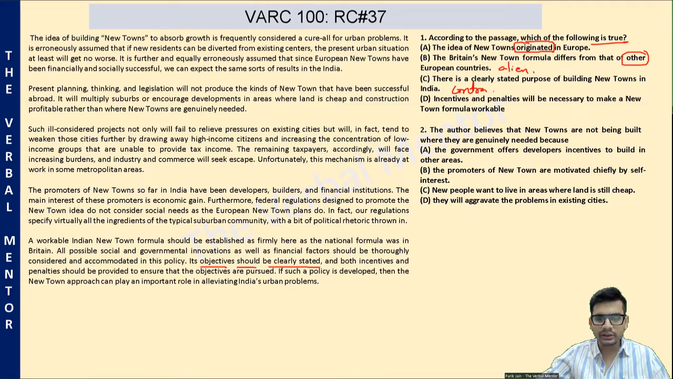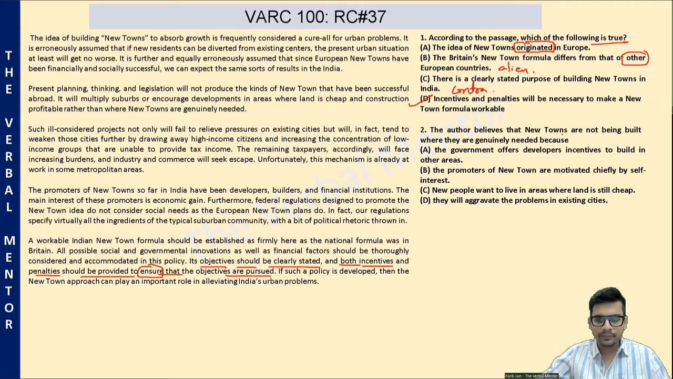Option D, incentives and penalties will be necessary to make a new town formula workable in India. Okay, workable. Last paragraph again. The author says its objectives should be clearly stated, and both incentives and penalties should be provided to ensure that the objectives are pursued. Therefore, yes, according to the author, penalties and incentives are necessary to make a new town formula workable. Option D should be the correct answer.